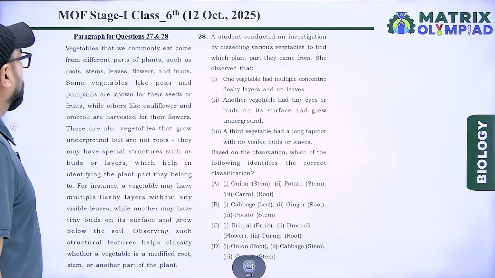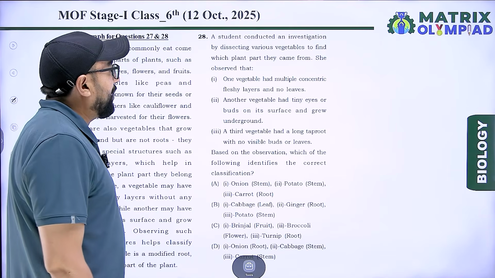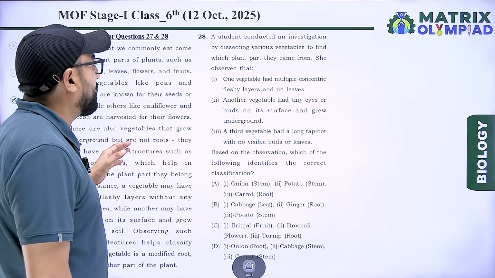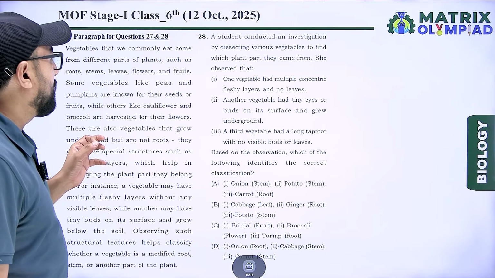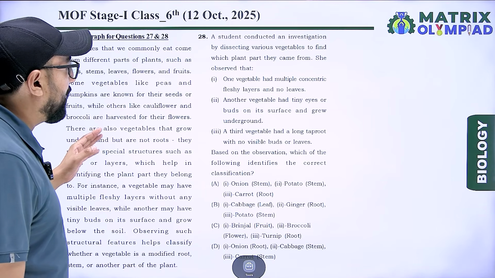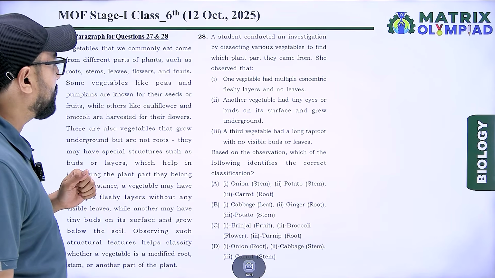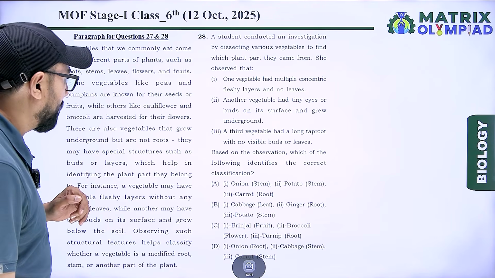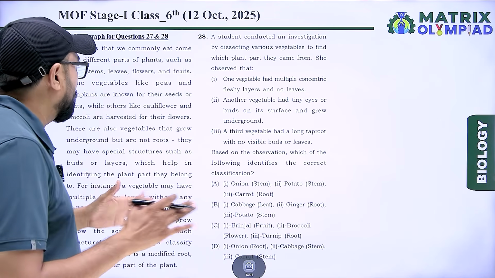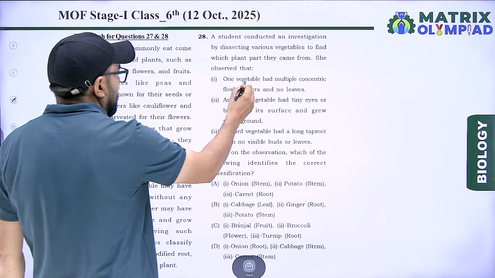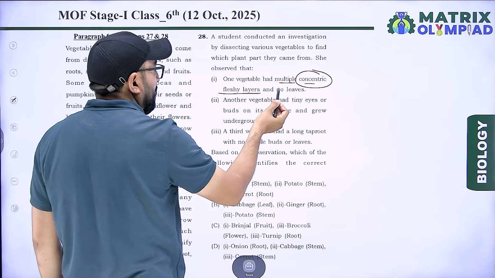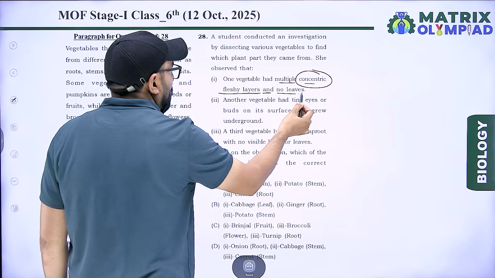Next, a student conducted an investigation by dissecting various vegetables to find which part they came from. She observed that one vegetable had multiple concentric fleshy layers and no leaves.